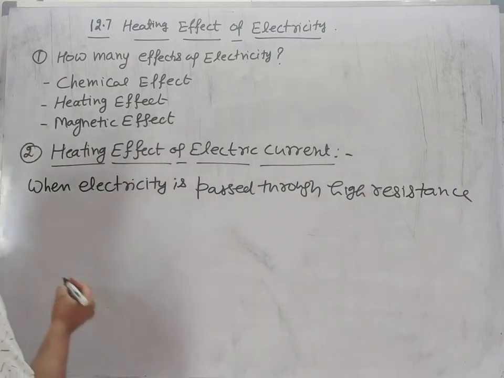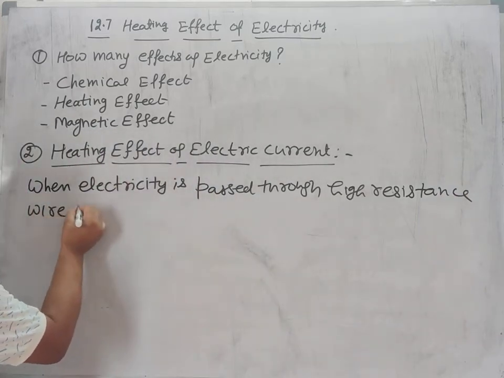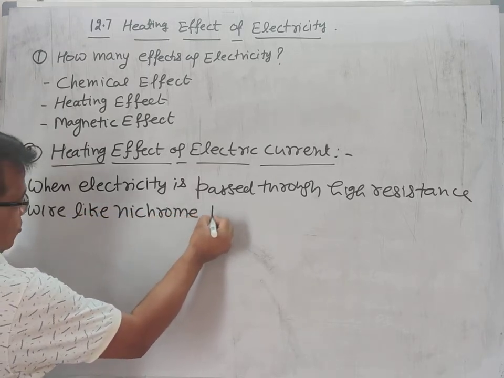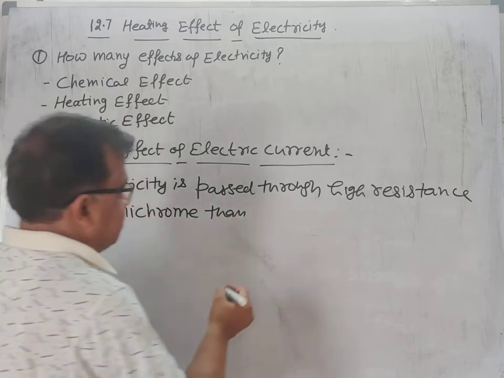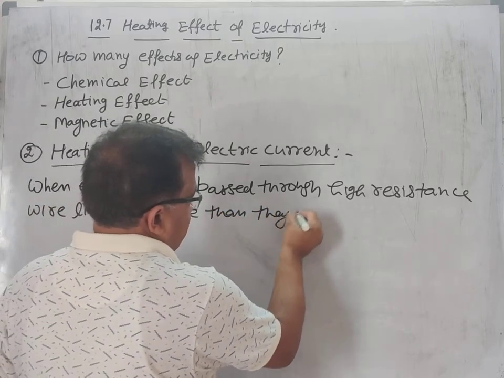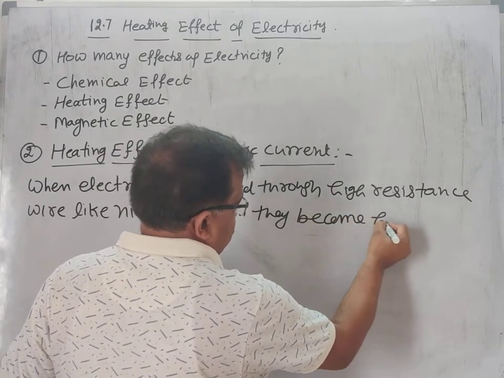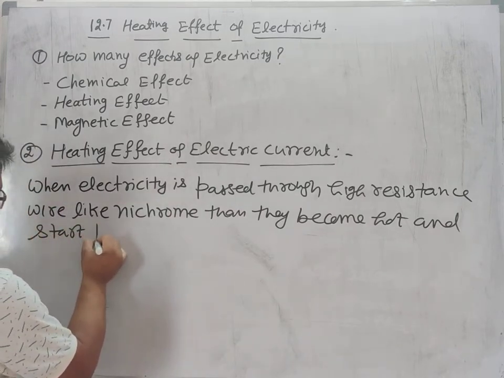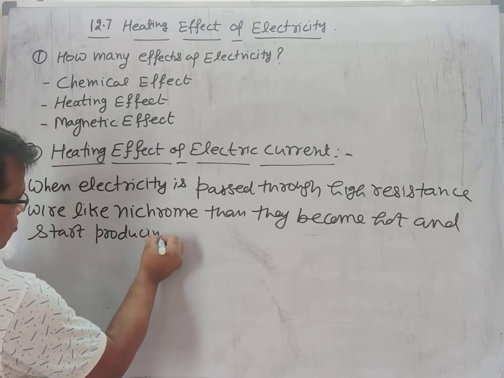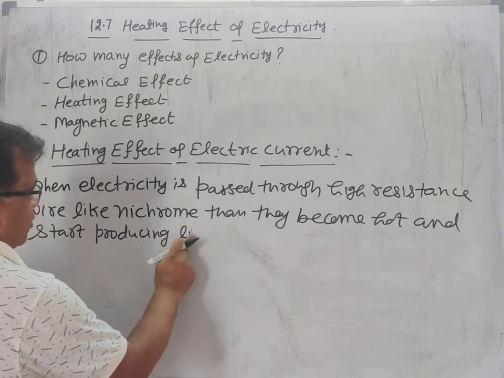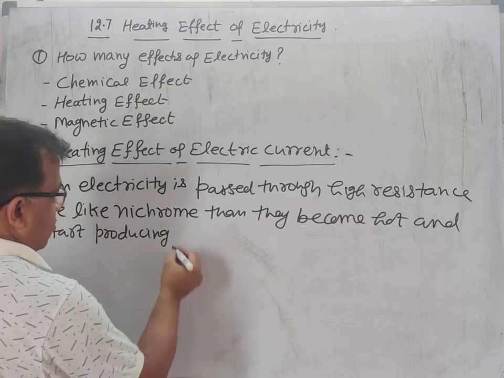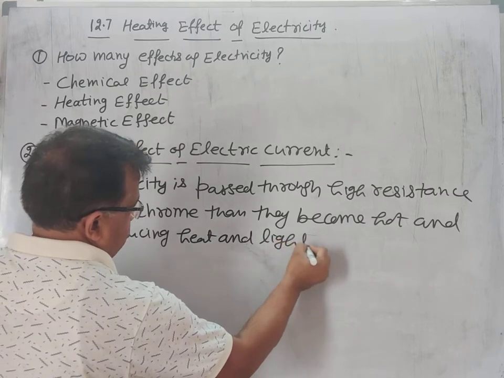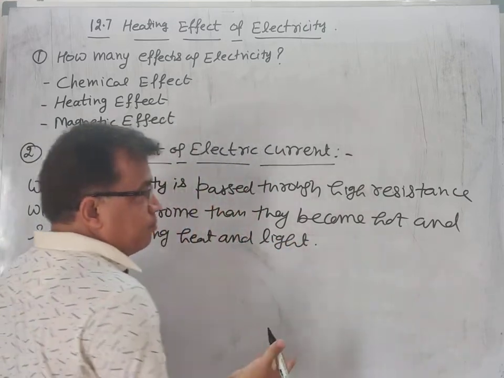When electricity is passed through a high resistance wire like nichrome wire, then it becomes hot and starts producing or emitting heat and light. Light may depend upon the cases.